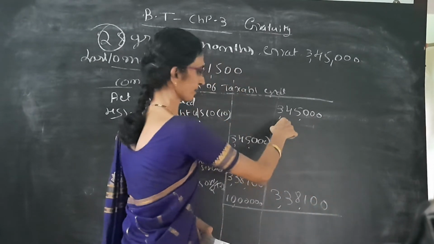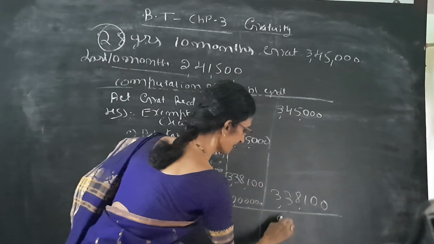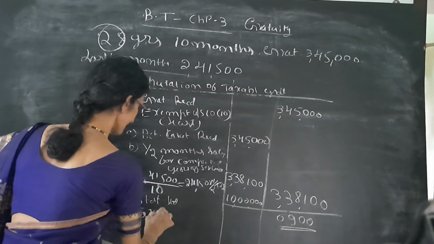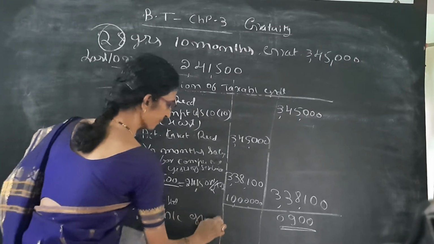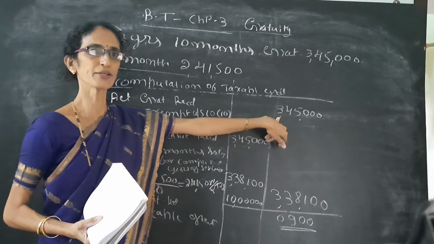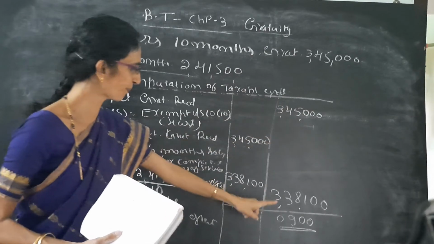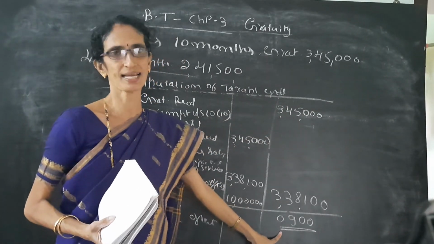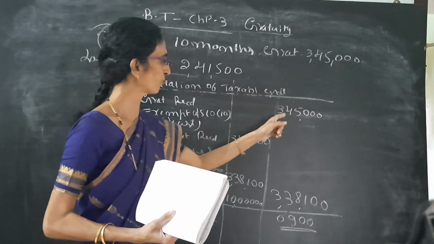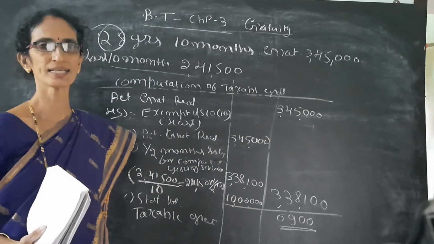3,38,100. So deduct 3,38,100 from 3,45,000. So we are getting 6,900. This 6,900 is the taxable gratuity. That means if you are receiving gratuity of rupees 3,45,000 and you are an employee not covered under the Gratuity Act, then you should pay tax only on 6,900. Then all other amount is tax free. So of 3,45,000, 6,900 is taxable, the rest is fully tax free.